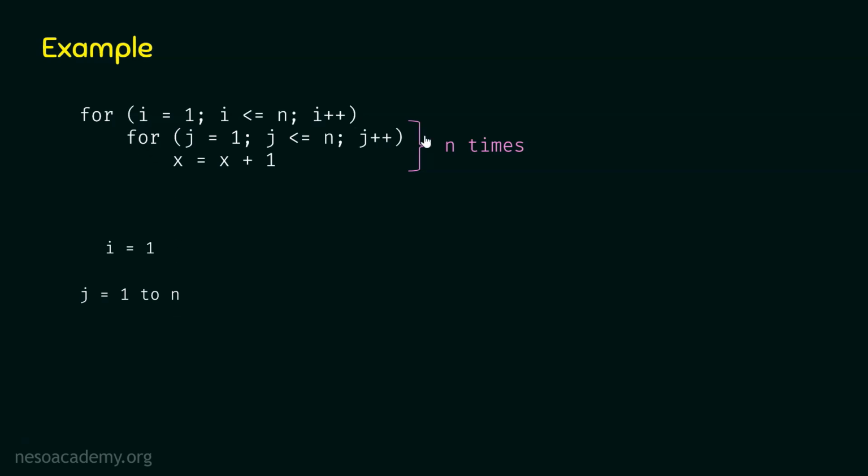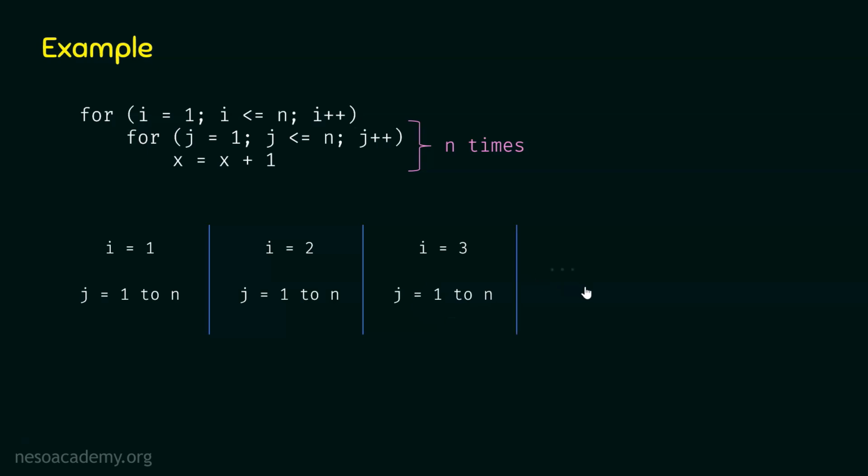After completion of this for loop, i is incremented by 1, and i becomes 2. Then 2 is compared with n. Is 2 less than n? Let's say 2 is less than n. The condition is satisfied. Therefore, this loop will run once again, and the inner loop will run n times. This means j will receive values from 1 to n. So clearly for i equal to 2 also, j will receive values from 1 to n. Similarly, for i equal to 3, j will receive values from 1 to n.